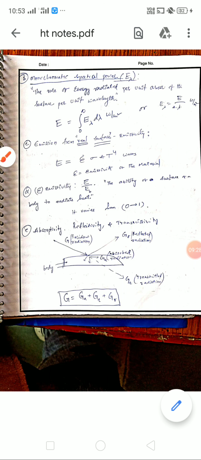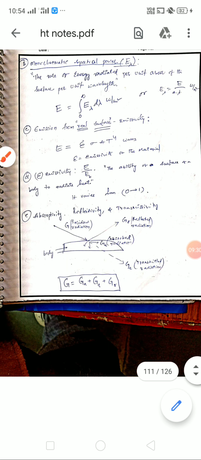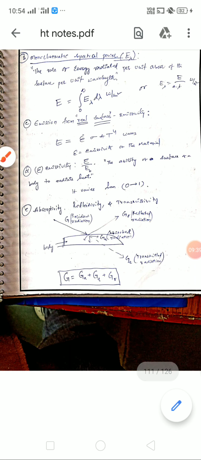Next, absorptivity, reflectivity, transmissivity. Let us consider a body and some radiation incident on that body. What happens to that heat in the form of radiation? Some part will get reflected, some part will get transmitted, and some other portion of the incident radiation will get absorbed.